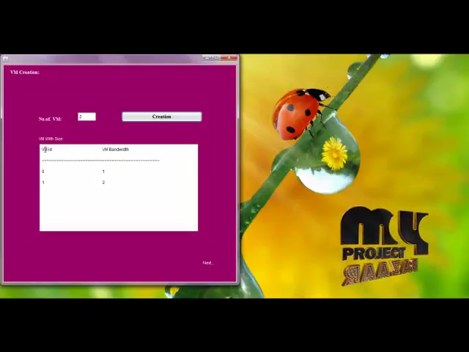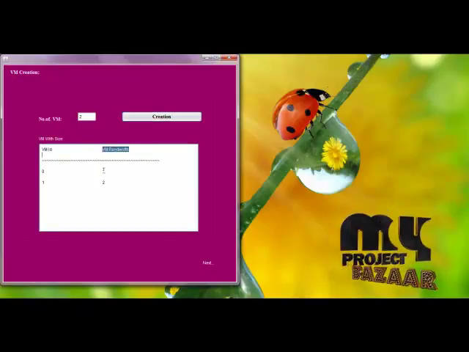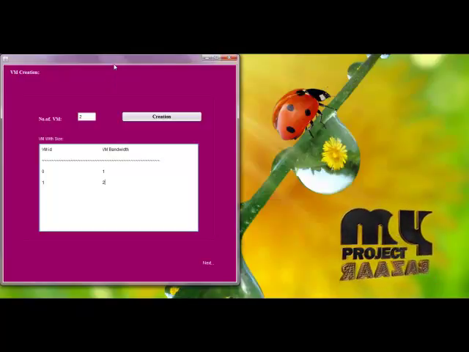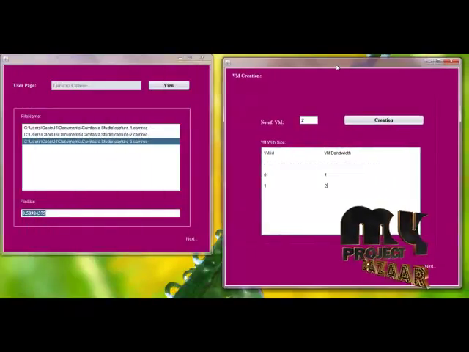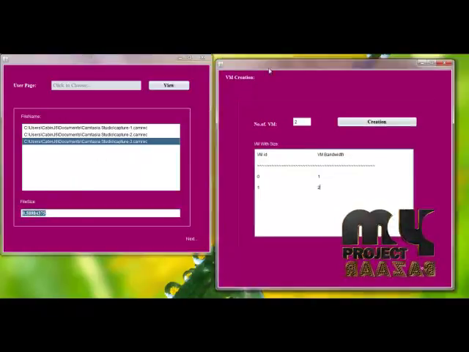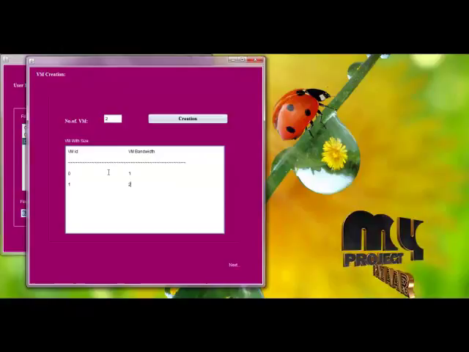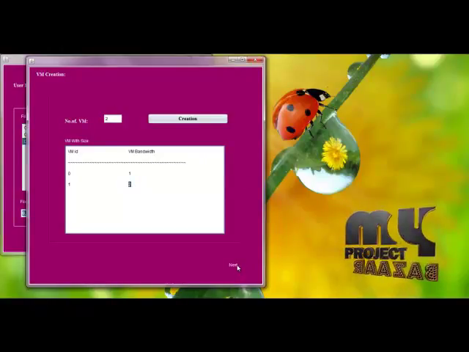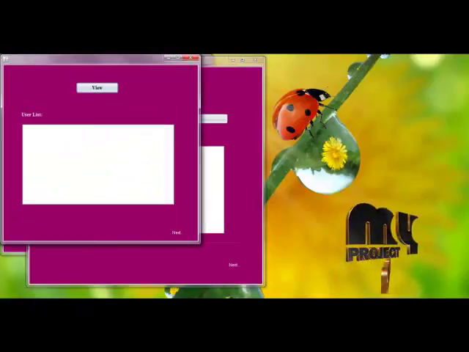Okay, here we get the VM ID and their bandwidth. The bandwidth is specified in MB format because our file size format is in MB, so we mention the VM capacities in MB. Okay, then click the next button.